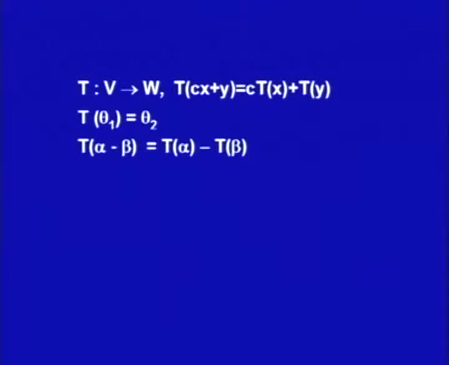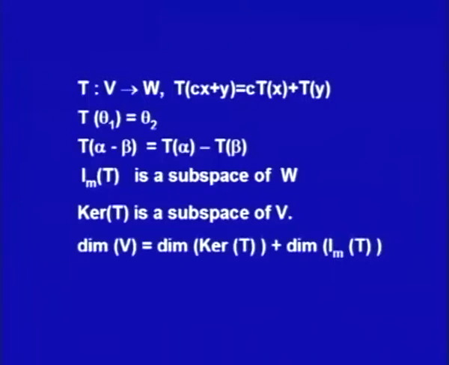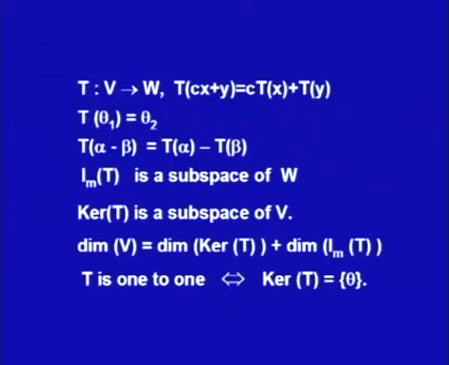Then T of alpha minus beta is equal to T of alpha minus T of beta. Image of T is a subspace of W, image T being the range set for the transformation T, and kernel T is a subspace of V. We have further discussed that dimension of V is equal to dimension of kernel T plus dimension of image T. We have also discussed that if T is 1 to 1, then kernel T is theta itself.